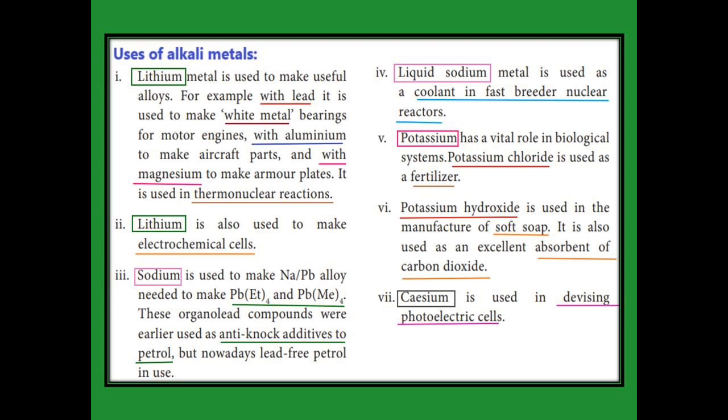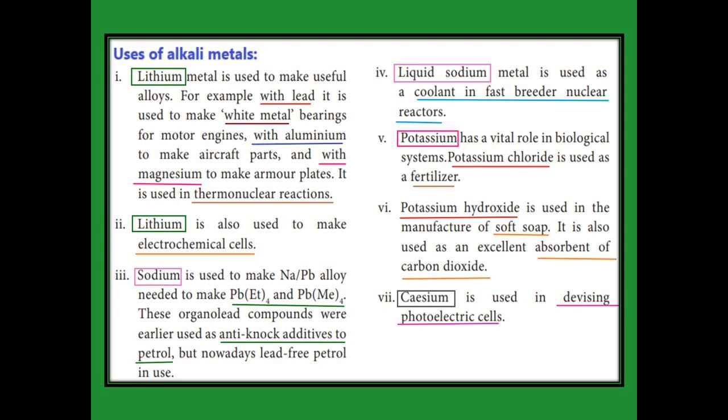Lithium is used in electrochemical cells. Lithium alone is used in electrochemical cells. Sodium, the sodium plus lead alloy, is used to make PbEt4. What does Et mean? Ethyl. That is tetraethyl lead. And PbMe4, that is methyl, tetramethyl lead. These two compounds are used as anti-knock additives to petrol.